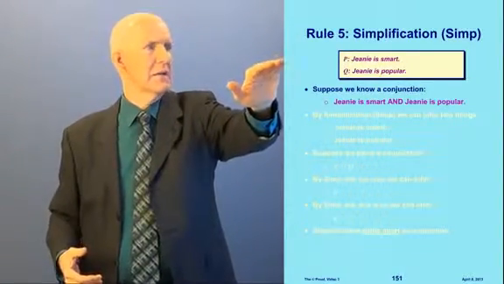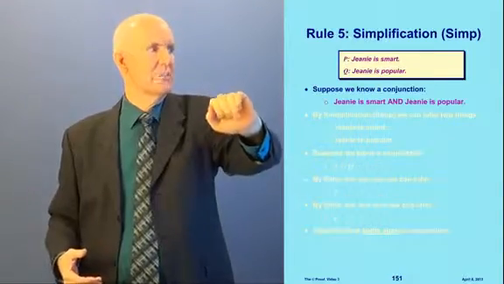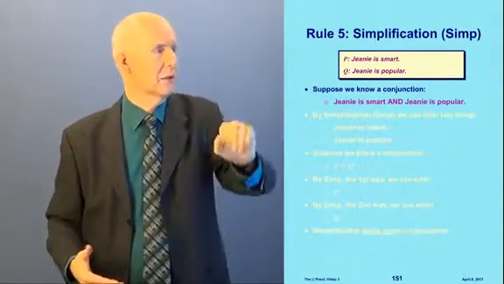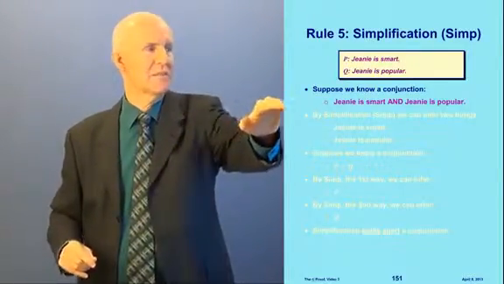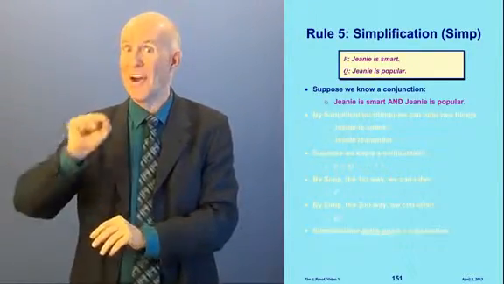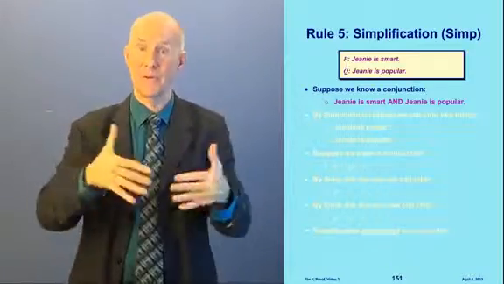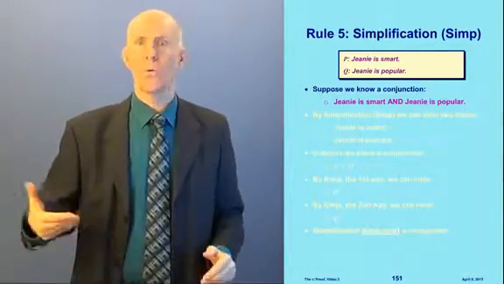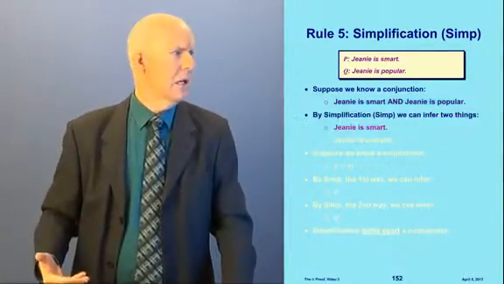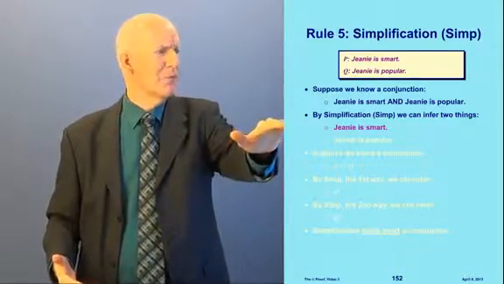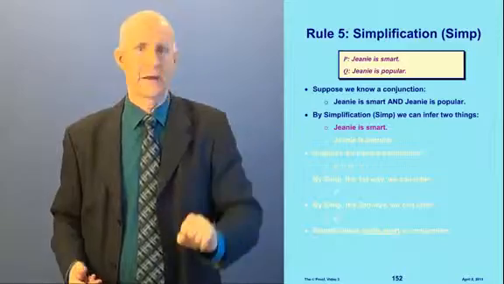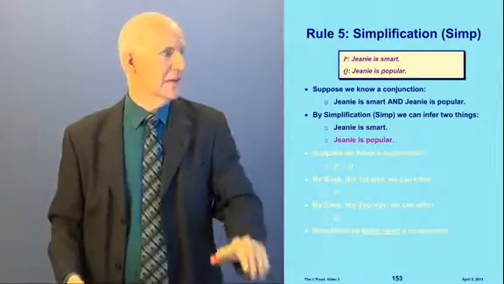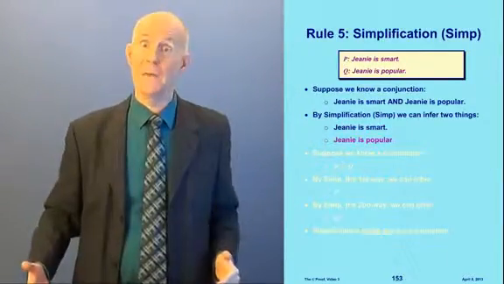Okay? Let's let P mean Jeannie is smart and Q mean Jeannie is popular. Now supposing we know a conjunction. Supposing we know this sentence right here: Jeannie is smart and Jeannie is popular. Supposing we know that, well, what can we get? But then we know simplification. We can infer 2 things from that. The first thing we can infer from that is that Jeannie is smart. And the second thing we can infer is that Jeannie is popular.